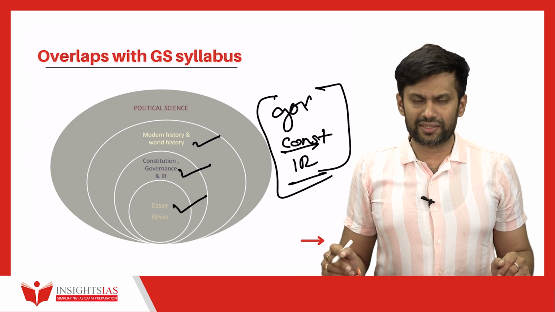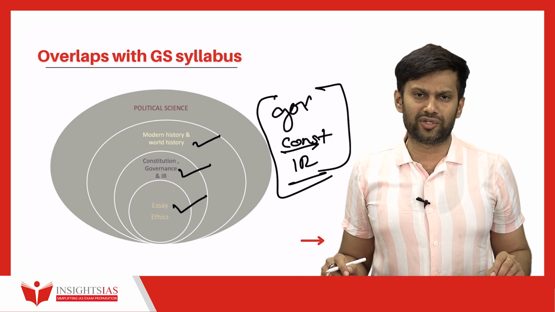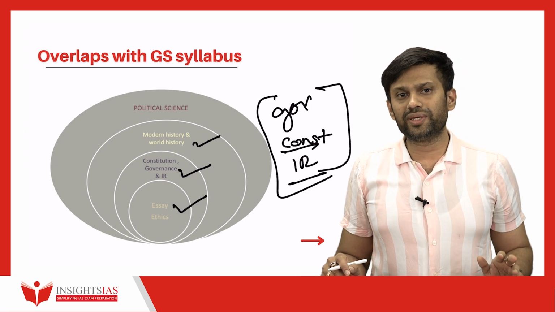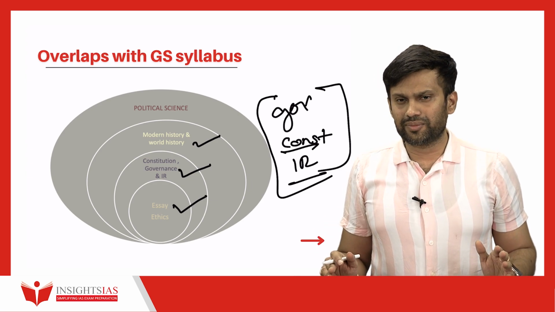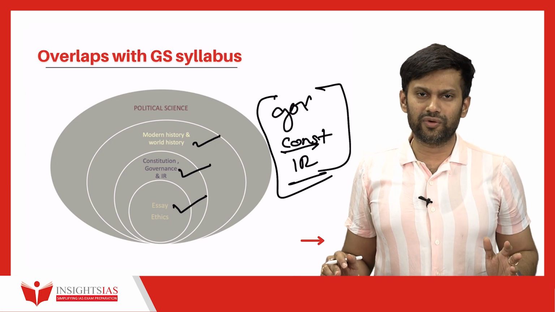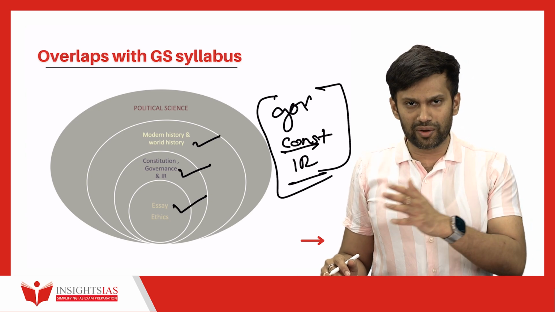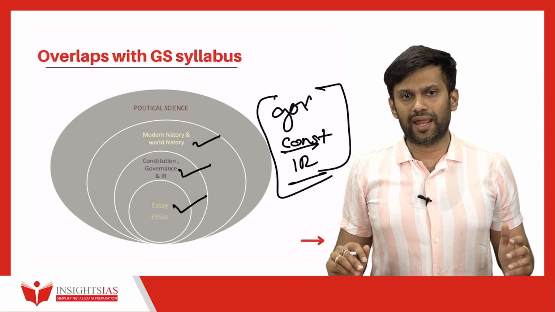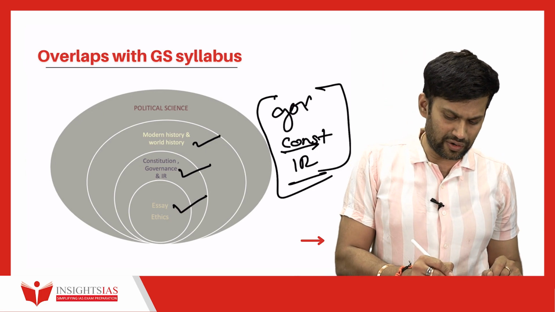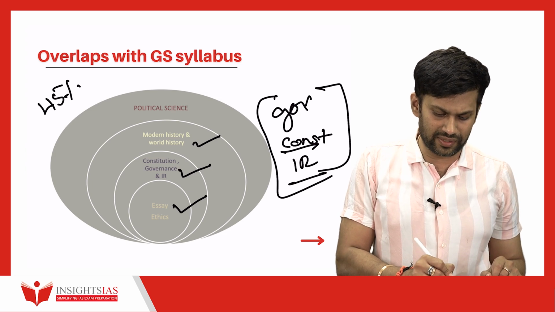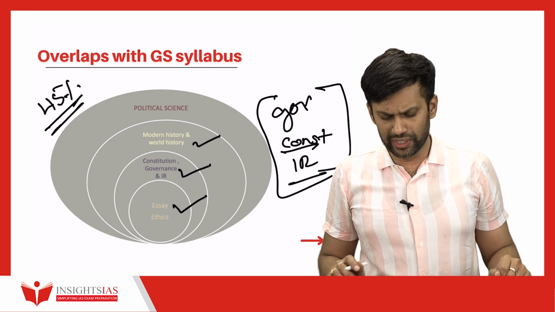Third one, essay and ethics is one area. If you look at many essay topics, they are closely related to PSIR related codes. And not only that, you cannot write an essay paper purely from a political science point of view, but political science will give you a base to create new ideas and to write your answer in a general manner and to score higher marks in the exam. So what you can say is that around 45% of the GS syllabus overlaps with your political science paper.